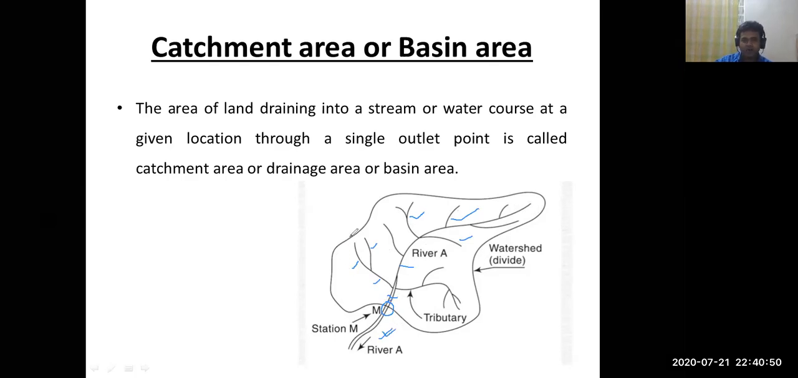So this area of land is called the watershed area, catchment area, simply watershed, catchment area, basin area. This is the area of land that joins the stream through a single outlet point. This is called the watershed.